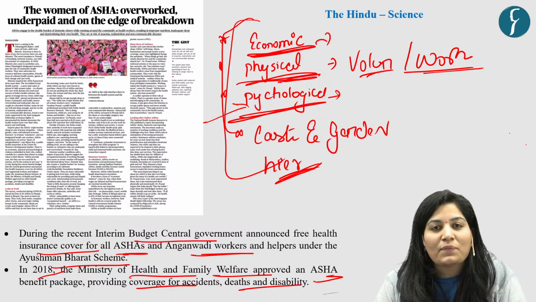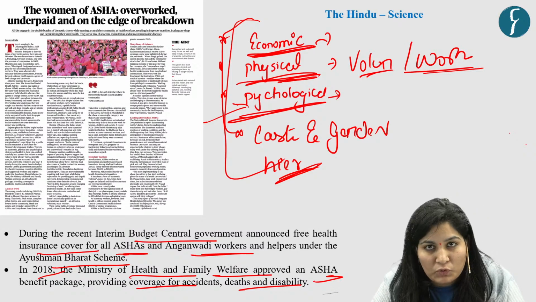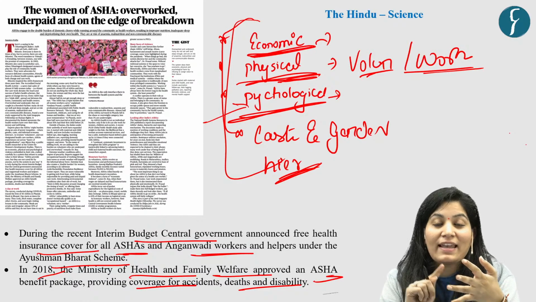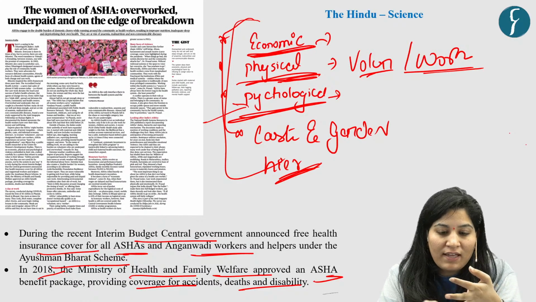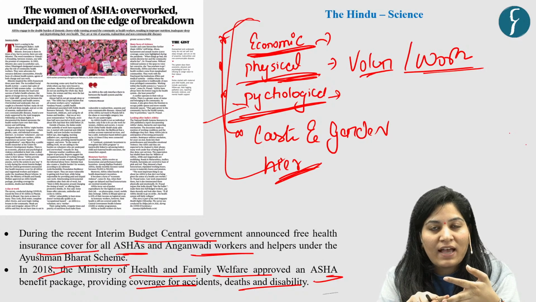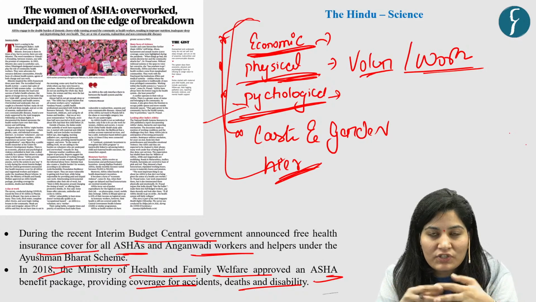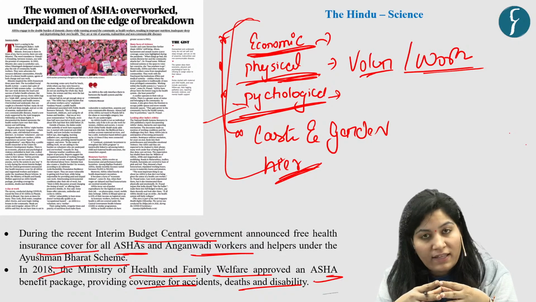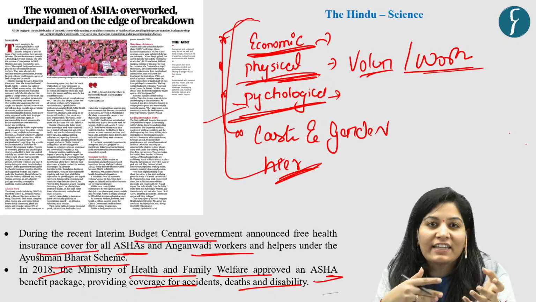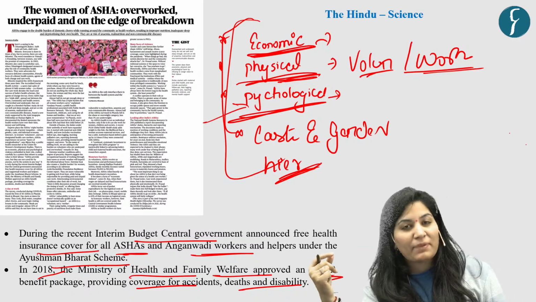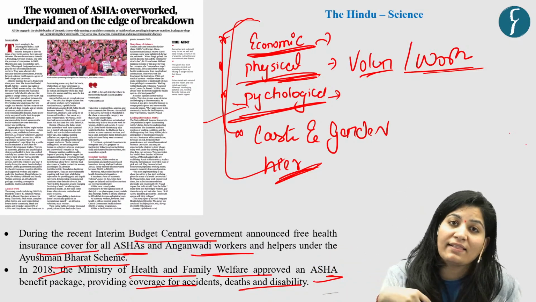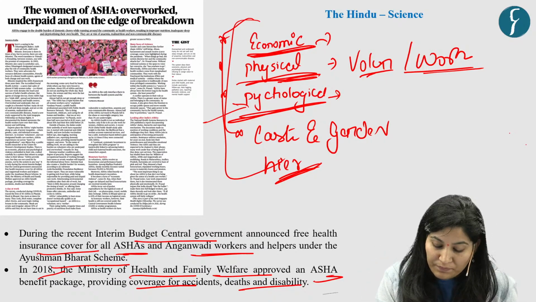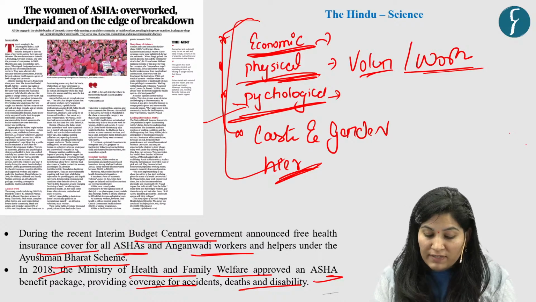The way out is that we need to have a multifaceted approach in the form of policy reforms, enhanced compensation, formal recognition of them as workers, and safeguarding their health and dignity. We need to embrace measures which can safeguard their health and dignity. So these can be the way out. So this is all about this article.